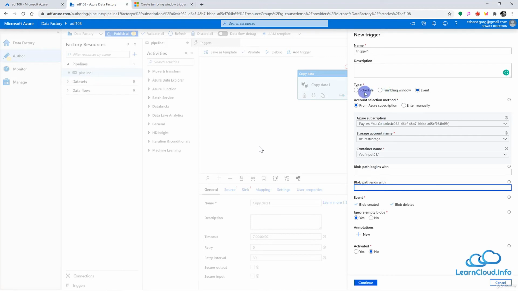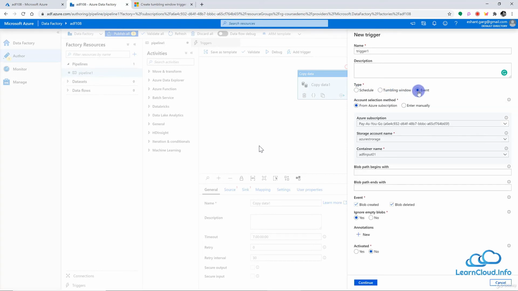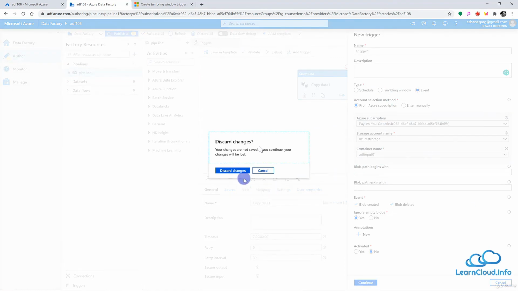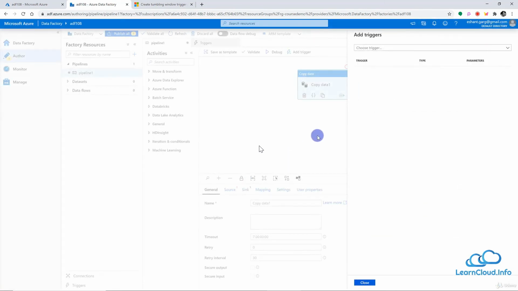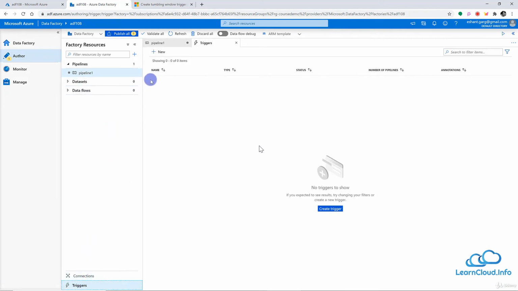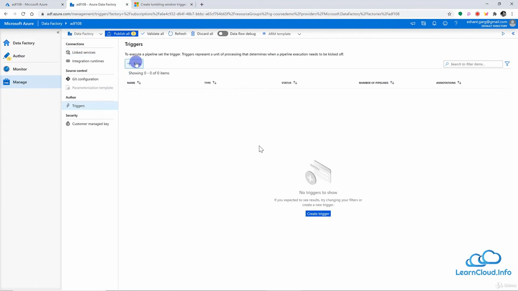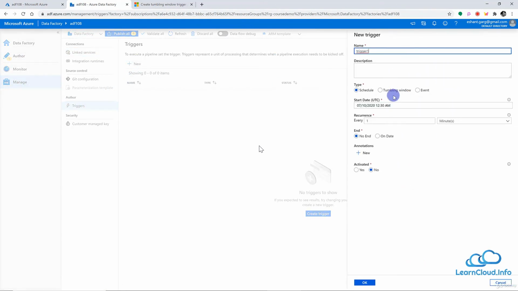So we have three triggers as we discussed. We have schedule, we have tumbling window, we have event trigger, and we can assign any of these triggers to any pipeline. We can define one trigger once and use the same trigger for multiple pipelines. So for example, you see we have the option here to define the trigger, and also if you go to Manage here, you have the option to define the trigger. So you can design the trigger and it is independent of the pipeline.